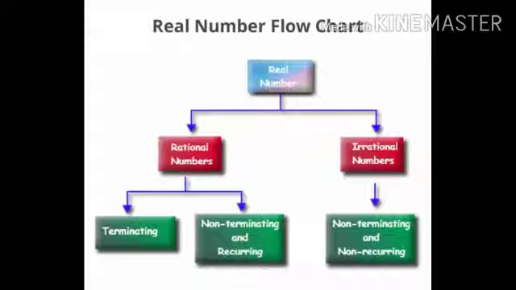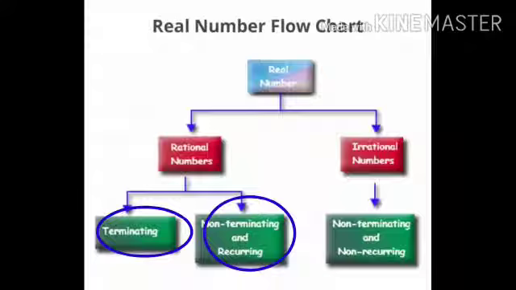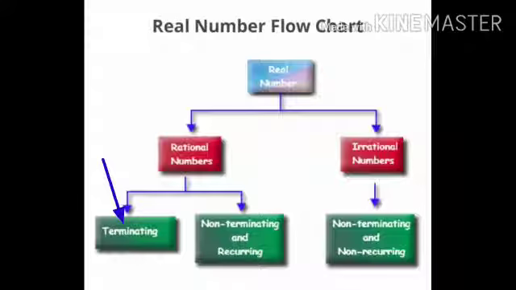Moreover, the decimal expansion of a rational number can be terminating or non-terminating but repeating, or you can say recurring. Terminating decimal means when the numerator is divided by the denominator, the remainder we get is 0.